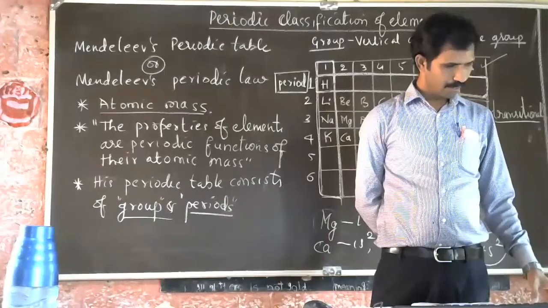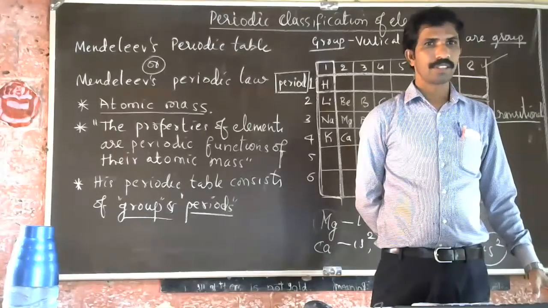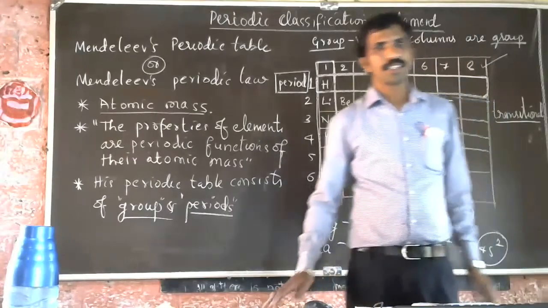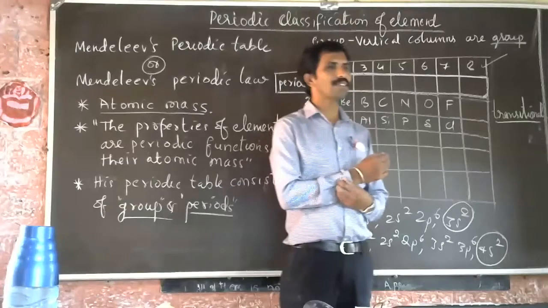Anjali. Yes, sir. Yeah, tell me. Write the electronic configuration for both fluorine and chlorine. Tell me the valence electron present in them.